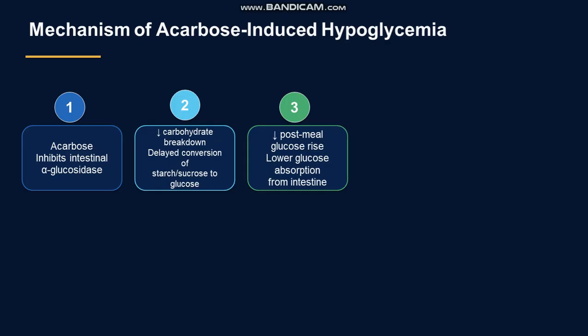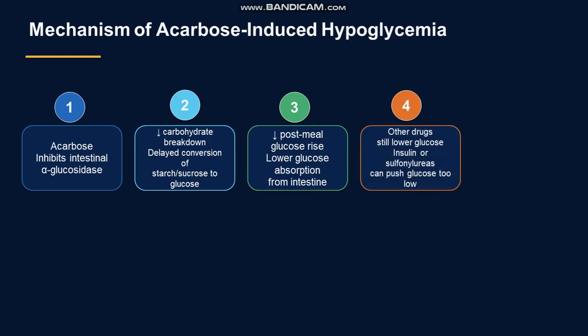That's why patients who use acarbose or alpha glucosidase inhibitors show diarrheal conditions more often than patients using sulfonylureas and other hypoglycemic agents.